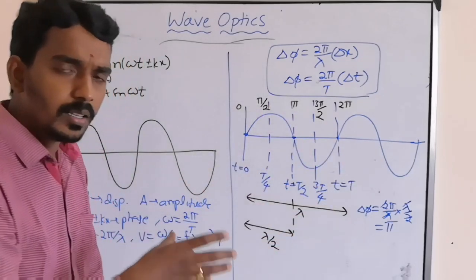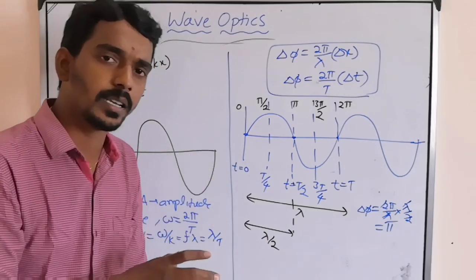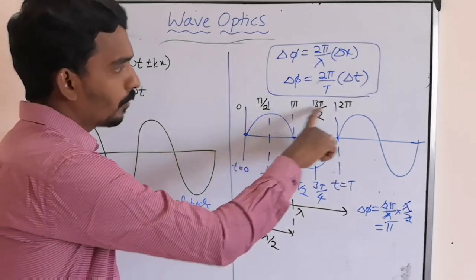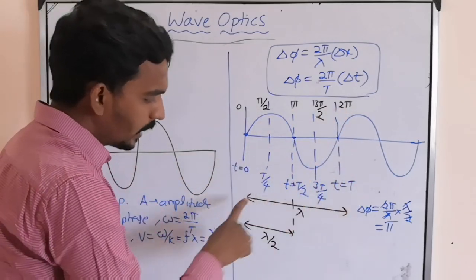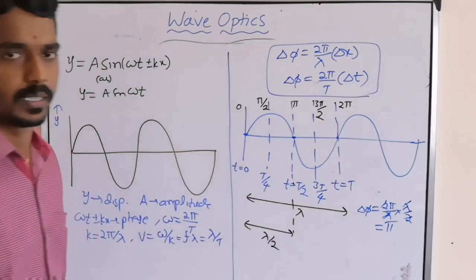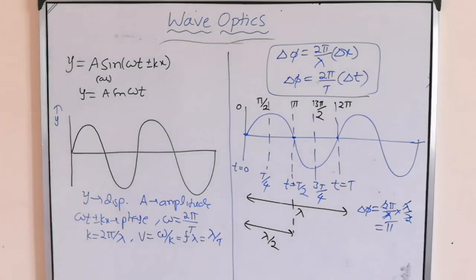This way you can represent the displacement variation of a vibrating particle in terms of phase, in terms of time, in terms of wavelength. This is the way you can represent. Right? Now, here